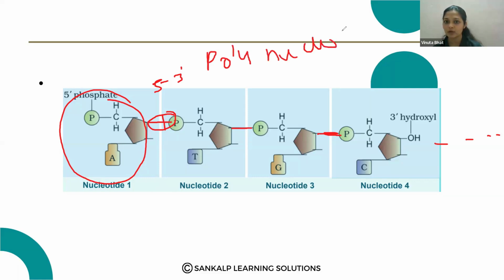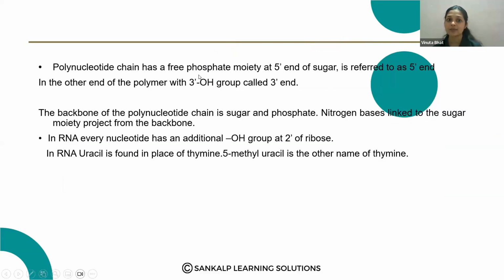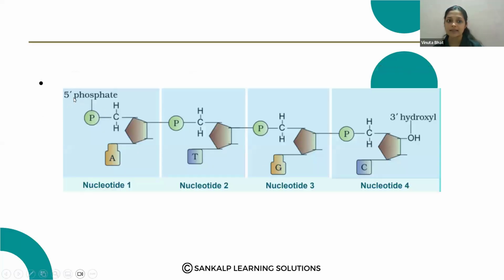So that is the meaning of polynucleotide chain. Okay. Then polynucleotide chain has free phosphate moiety at the 5' end of the sugar. So it is referred to as the 5' end. In the other end, the polymer with 3' OH group is called as the 3' end. Okay. Here it has the phosphate group at one end, 5' phosphate group at the one end, and here OH group at the another end.